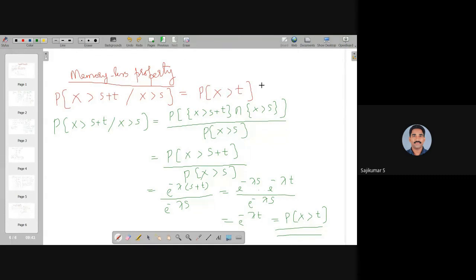That means there is no aging in the case of that machine. That is the simple idea of the memoryless property. Or otherwise, we can write P of X greater than s plus t given X greater than s, taking the difference of s plus t and s, as equal to the probability of X greater than t. Using this concept we can do some problems related to exponential distribution.